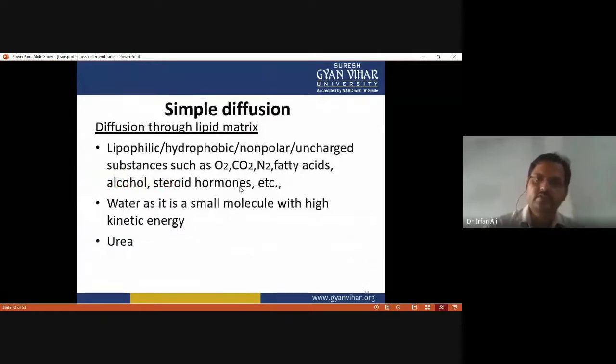So, diffusion through a lipid matrix. Lipophilic or hydrophobic or non-polar or uncharged substances like oxygen, carbon dioxide, nitrogen, fatty acid, alcohol, steroid hormone. These are the substances that can be transported through simple diffusion. And water, as it is a small molecule with high kinetic energy, and urea. So these molecules can diffuse through the lipid matrix,